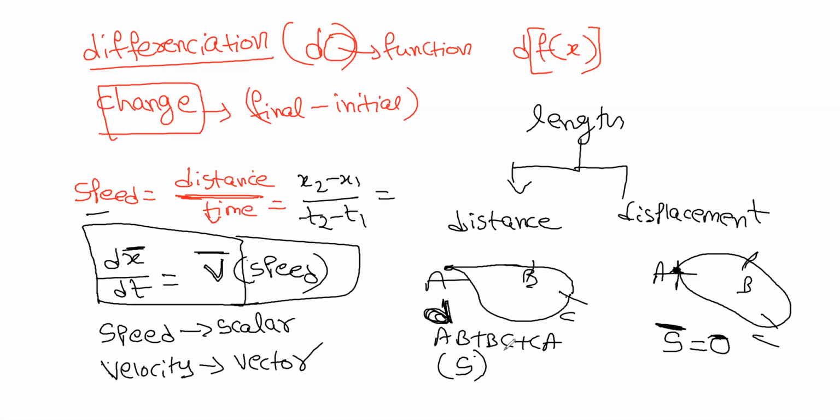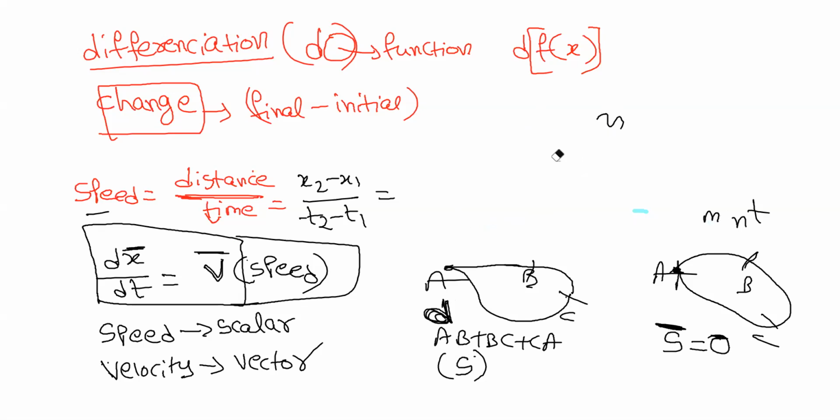Now you know what is a distance and displacement, right? Distance is a scalar quantity, displacement is a vector quantity, correct?